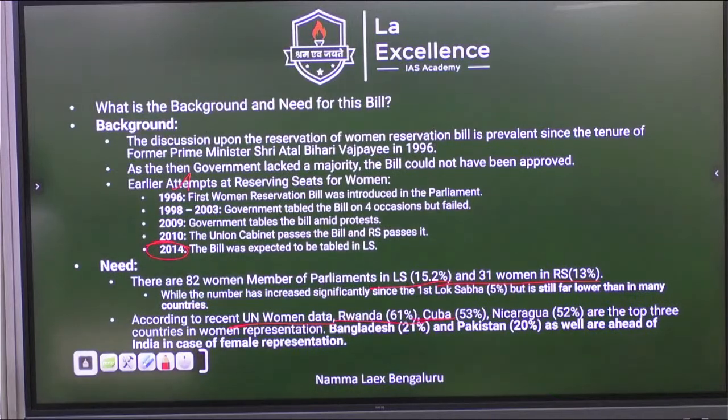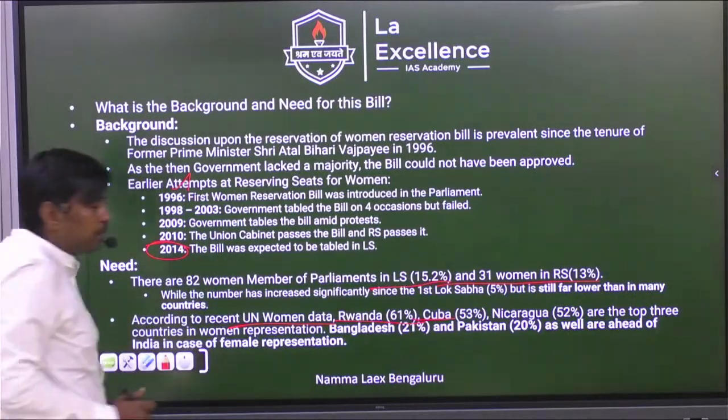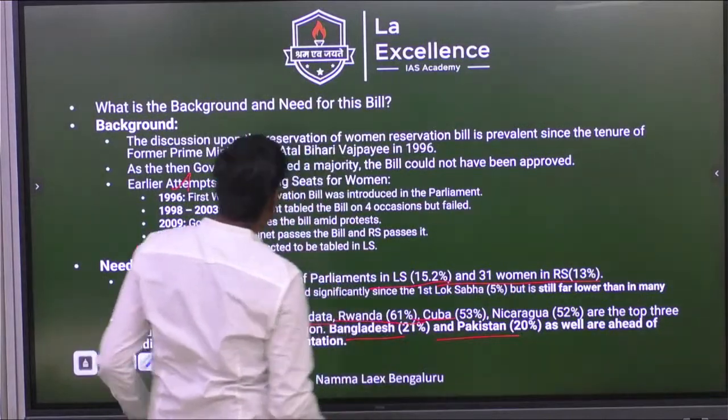Cuba, capital is Havana. It is also known for producing a lot of sugar. In the world, Brazil produces a lot of sugar. Next comes India, and one more country which is famous for producing sugar is Cuba also. Cuba also produces a lot of sugar. And what are the countries which are having lower representation? Bangladesh and Pakistan.